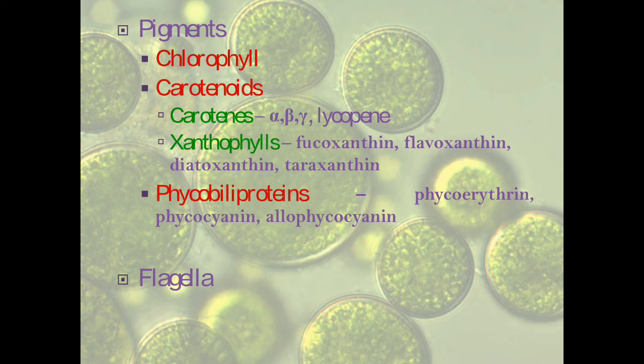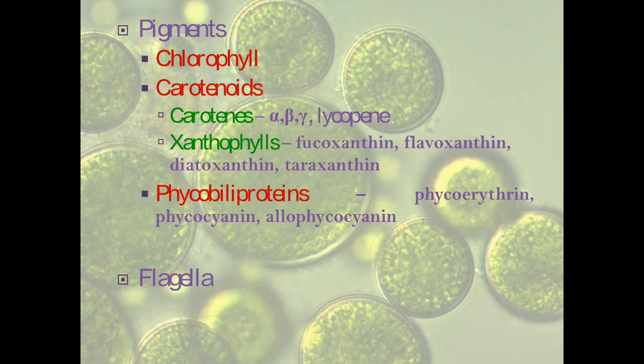That is, they are photoprotective in nature. They prevent the cells or the cell contents from getting oxidized. So they are photoprotective as well as light harvesting in nature. They absorb blue and green rays. That is why the carotenoids usually have yellow, orange, red, brown, and a mixture of these colors.